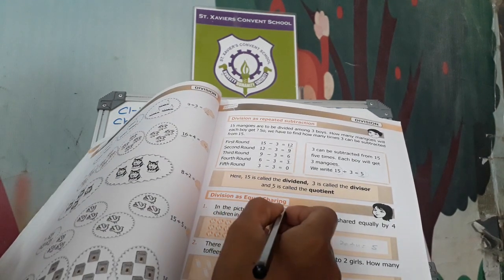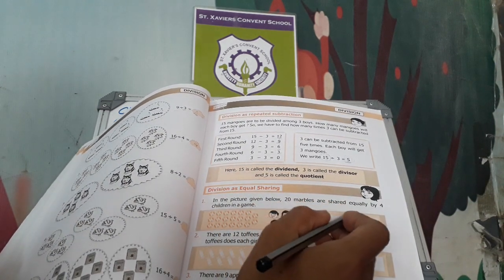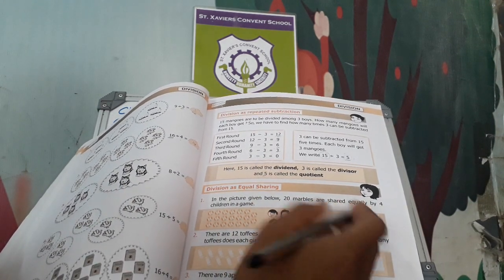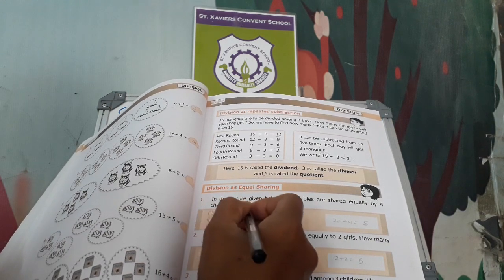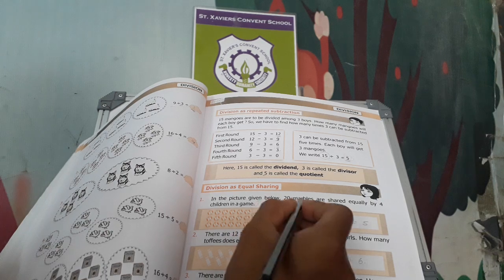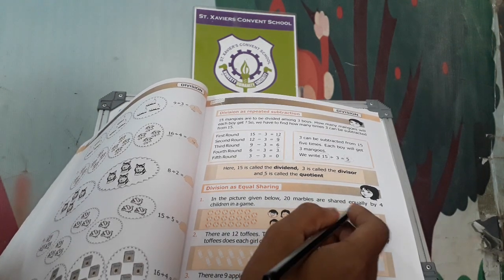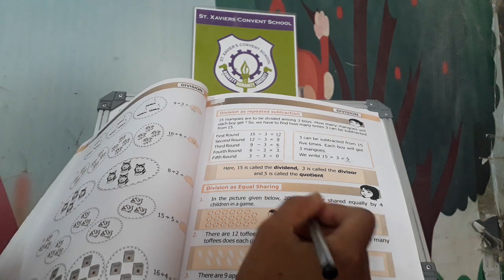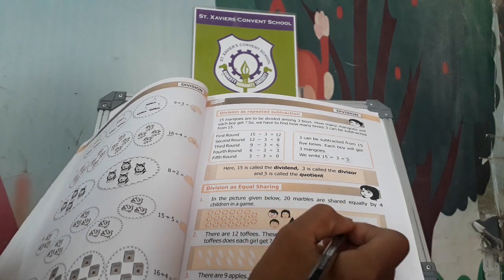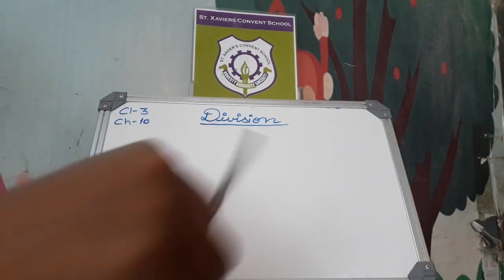Division as equal sharing. In the picture given below, 20 marbles are shared equally by 4 children in a game. 20 marbles हैं यहाँ पे. 20 मार्बल मीन्स कंचे हैं जो कि 4 बच्चों में इक्वली डिवाइड किए गए हैं. ठीक है, तो कैसे करेंगे इसे डिवीज़न?